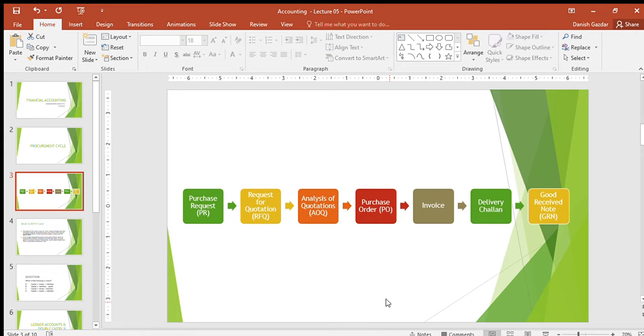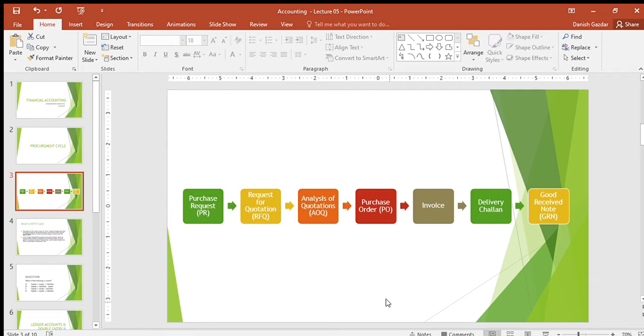The vendor then receives the PO, and he delivers the invoice and the goods. The goods are of course delivered as per the delivery terms. So if it is written that the item will be received after one month, then of course it would be delivered at that time, and the vendor would provide a delivery challan with the invoice with the goods. The company would then provide a goods receipt note as proof of receipt of goods. So this is the procurement cycle on a basic level.